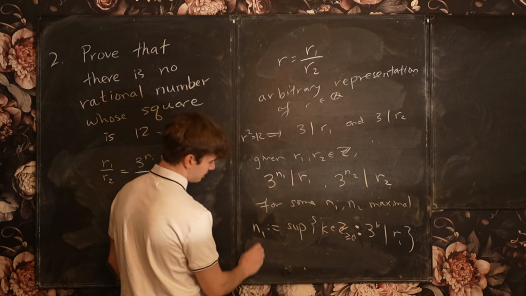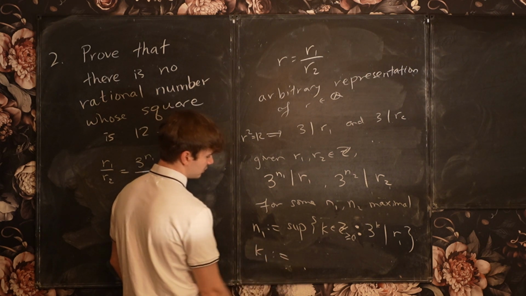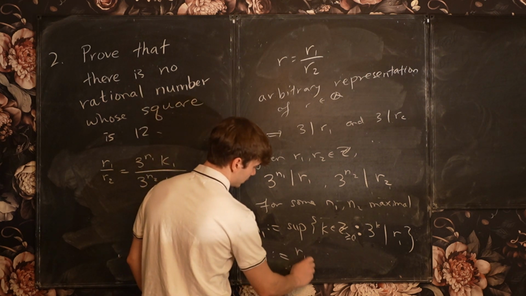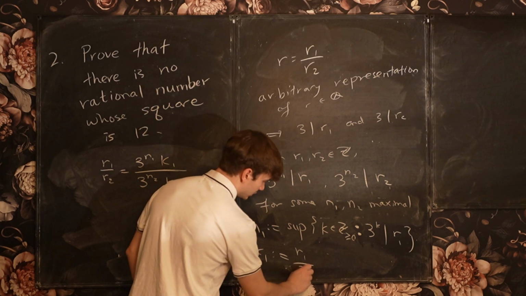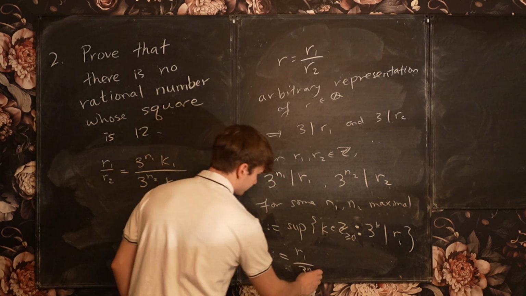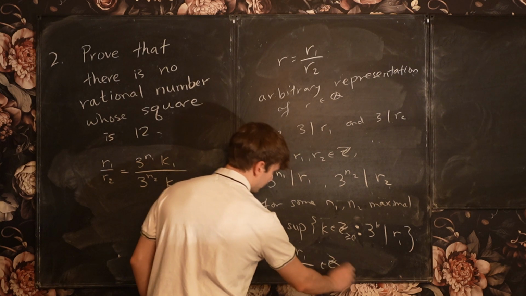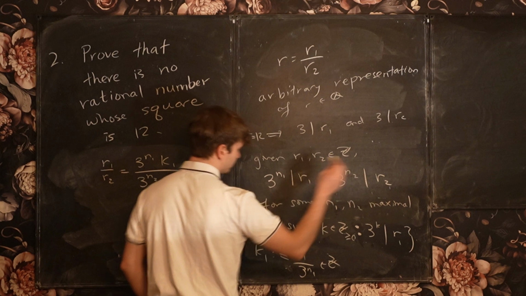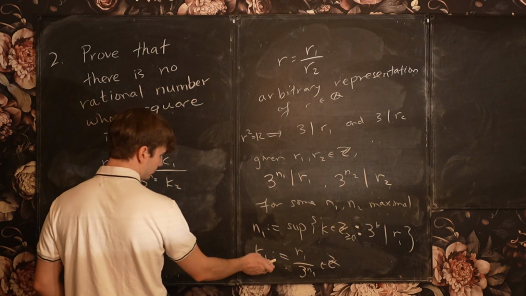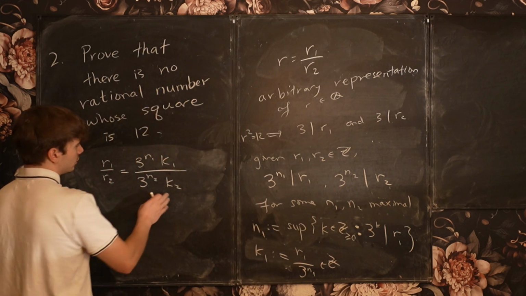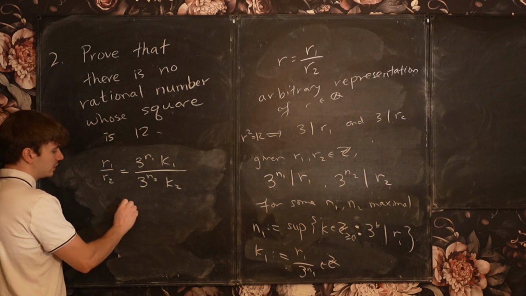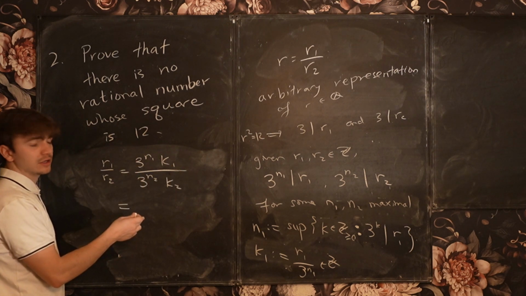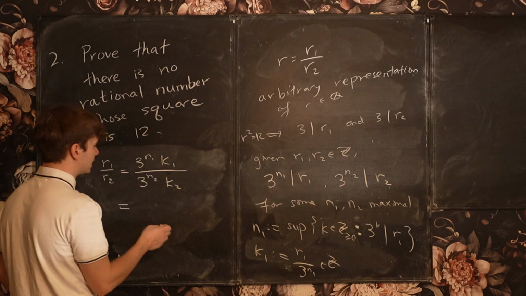Again, I'm kind of abusing notation. I'm defining k1 to be R1 divided by 3 to the n1, okay? This is an integer because 3 to the n1 divides R1. So now I have this ratio, and now I can cancel out the factors of 3 as necessary,